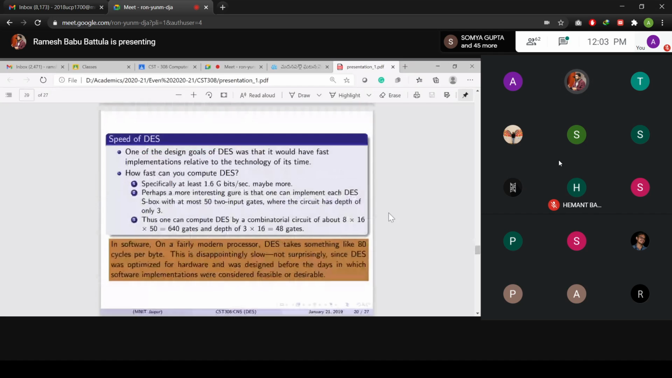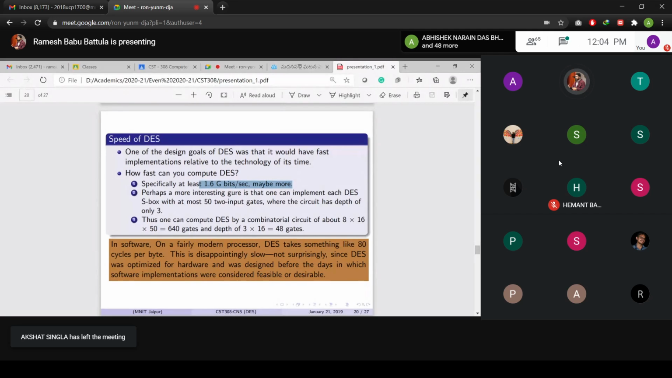Now we are going to be talking about the speed of the DES algorithm. First of all, we need to check the speed of the DES algorithm. One of the design goals of DES was that it would have a fast implementation relative to the technology of its time. So how fast you can compute DES is going to be at least 1.6 gigabits per second, maybe more.